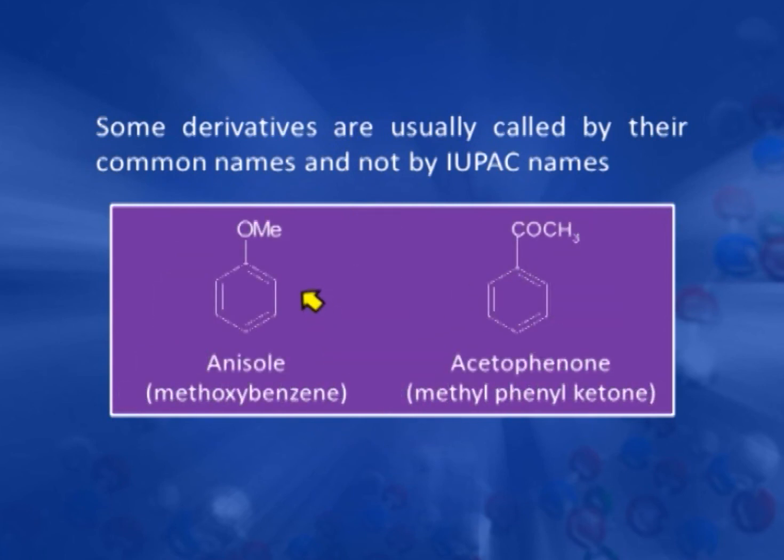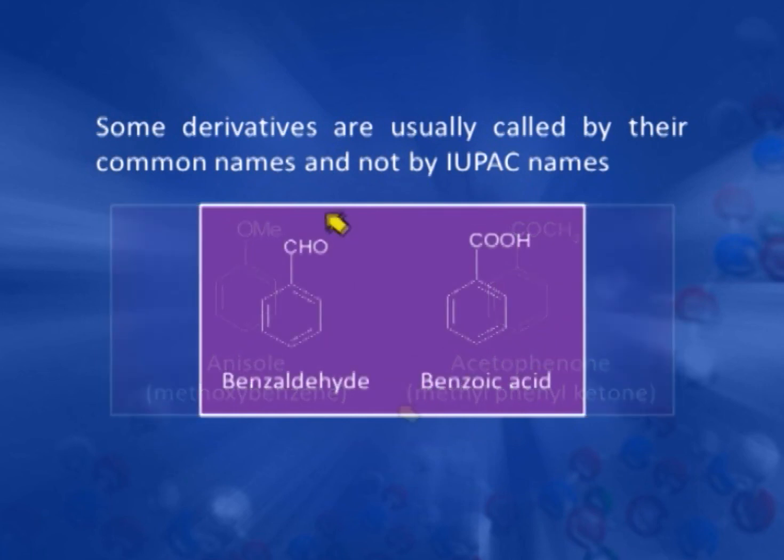With OCH3 group, this is known as anisole, not methoxybenzene. With COCH3 group, instead of methyl phenyl ketone, we commonly call it acetophenone. With CHO group, this is known as benzaldehyde. With COOH group, this is known as benzoic acid.